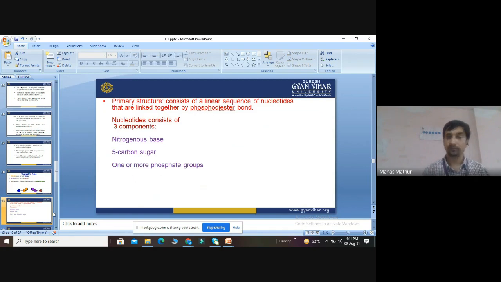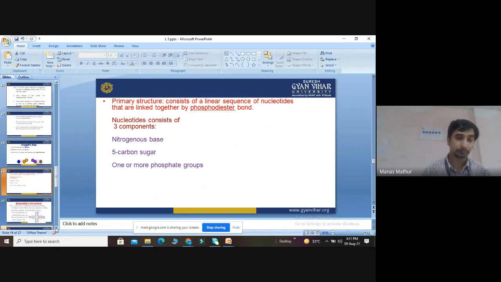Okay, we know that all kinds of bondings are there. They are made up of base, sugar, and phosphate. The bases are A, T, G, C. They have a nitrogen backbone. And the sugar is always pentose, no hexose, no tetrose. Only the pentose sugar is there. So these are the specifications which are limited to nucleic acid. And they contain 1 or more phosphate groups also.